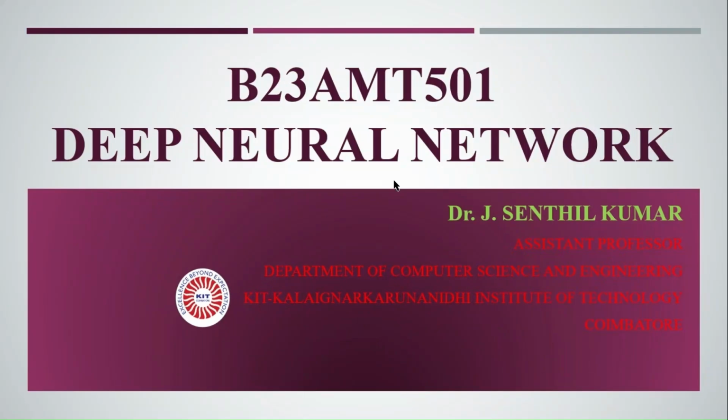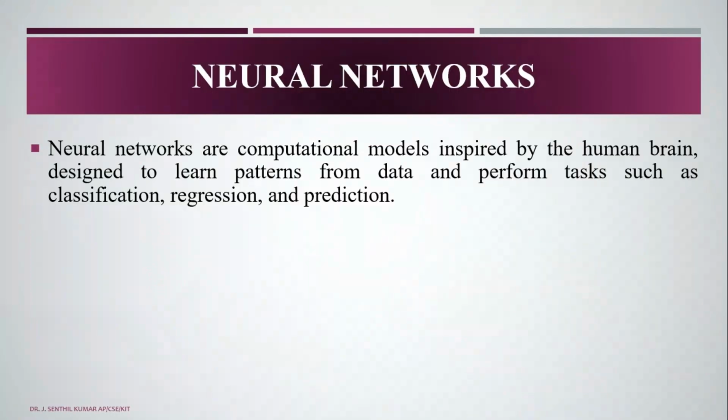So this is a topic related to the subject called deep neural networks. That is how we are going to learn about neural networks. We have the definition of neural networks. What are neural networks? Regressions and predictions. These are the things that happen in neural networks. The purpose of neural networks is to find patterns for tasks such as classifications, regressions, and predictions.